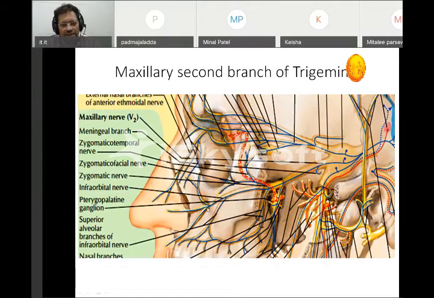Inferior orbital nerve is a branch of maxillary nerve. Maxillary nerve and ophthalmic nerve are the branches of trigeminal nerve. Okay, so this is what we have to remember.